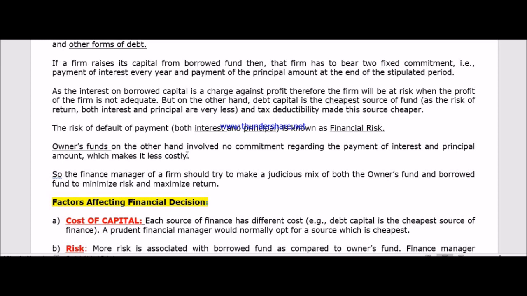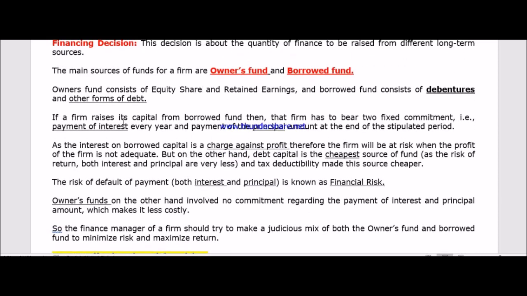So the work of the financing decision is to mix these two sources of business fund, the owner's fund and the borrowed fund, in such a way that both risk and cost are low.